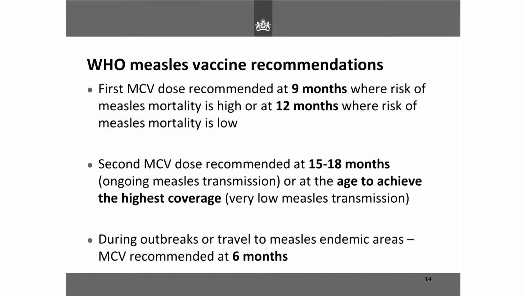However, in light of the review that we did last year, the WHO has made a recommendation that during an outbreak or travel to endemic areas, a measles-containing vaccine should be given at 6 months. Many countries had actually been doing this before, even though it is considered off-label use. But now that there is some form of documentation from the WHO, people can feel a bit more confident. But it is something that will probably require further research.